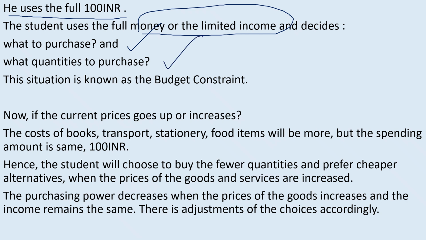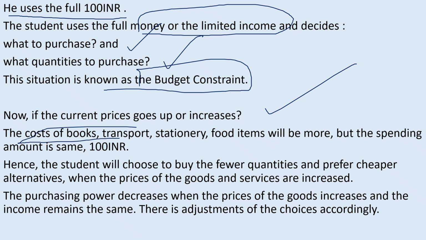So these two, what to purchase and what quantity to purchase, make up the situation which is known as the budget constraint. Now, the next question is, if the current prices go up or increase, what happens then? The cost of books, transport, stationery, and food items all increases, and so what? He will have to spend with that same amount, but the limited income is 100 INR. With the same amount, he will have to purchase the goods at the higher prices. So the student will choose to buy fewer items. Now, the prices of the goods go up. So what will happen?